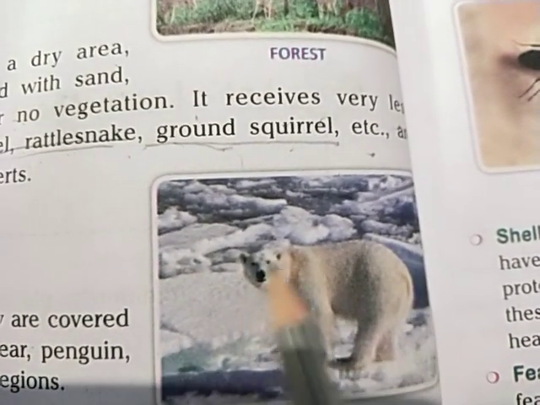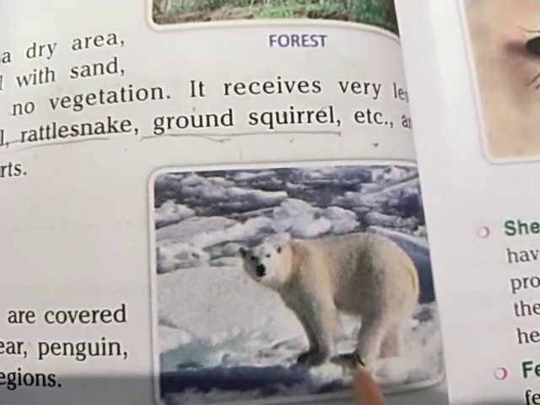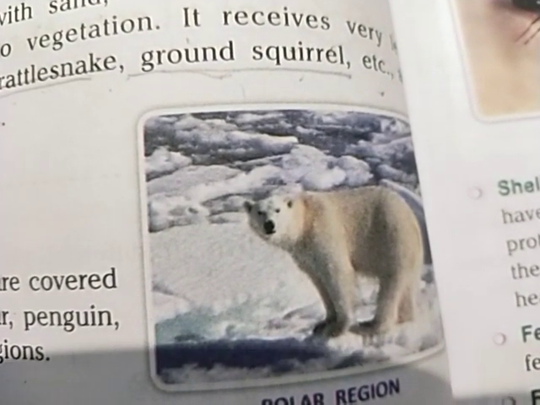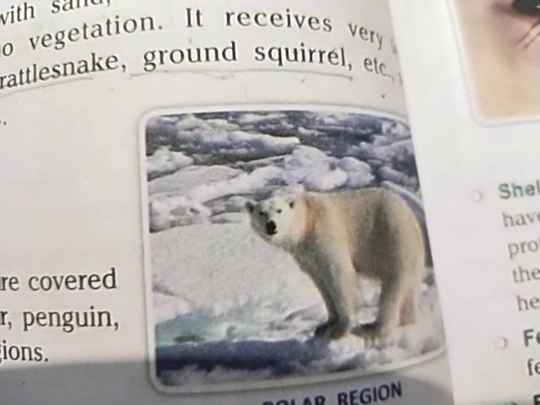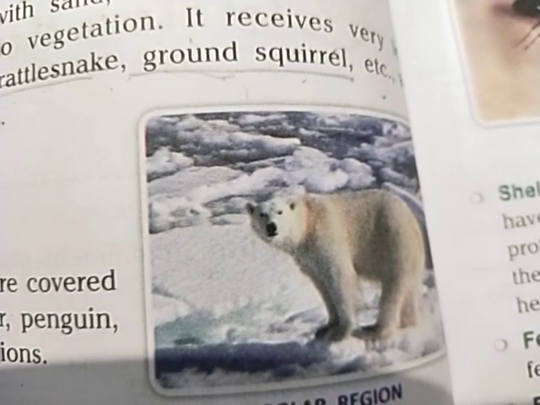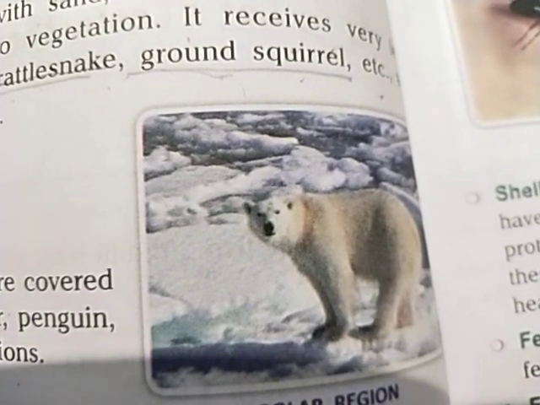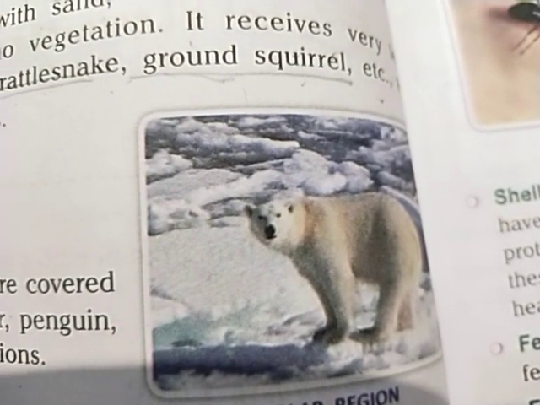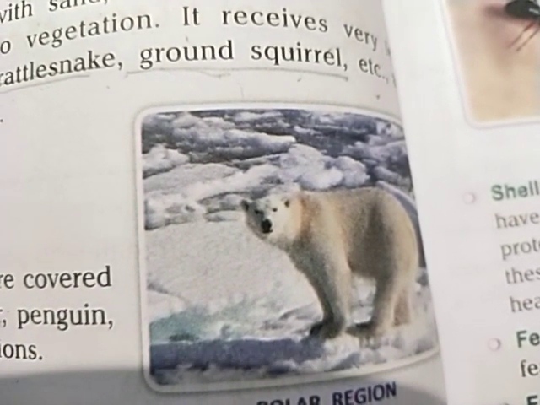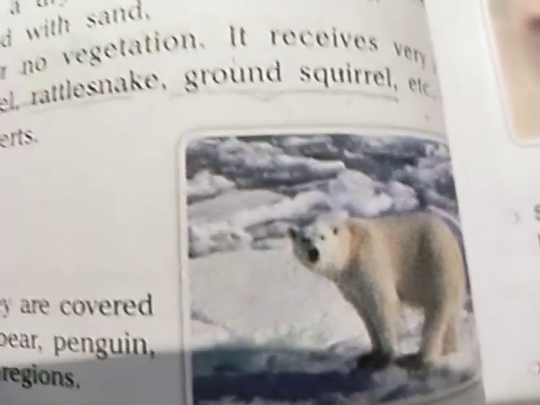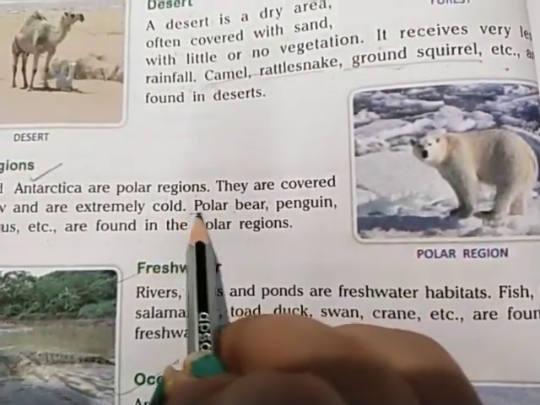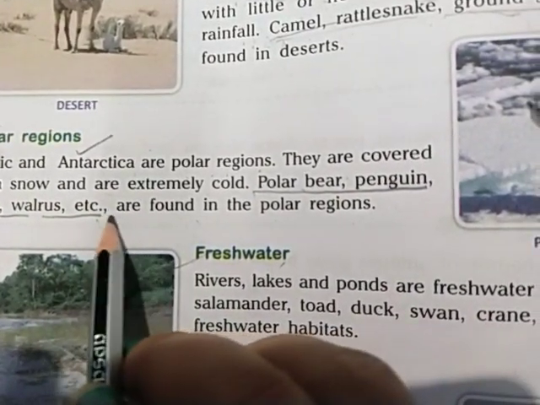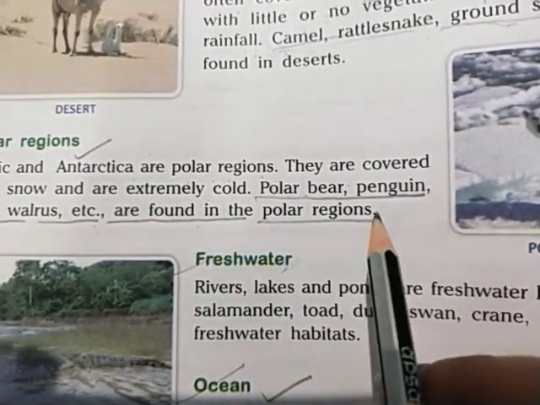Similarly, these animals found in the polar region have natural fur and a natural fat layer in their body, so that they can easily live in the extremely cold place, and this fat layer keeps their body warm. So polar bear, penguin, seal, walrus, etc. are found in the polar region.